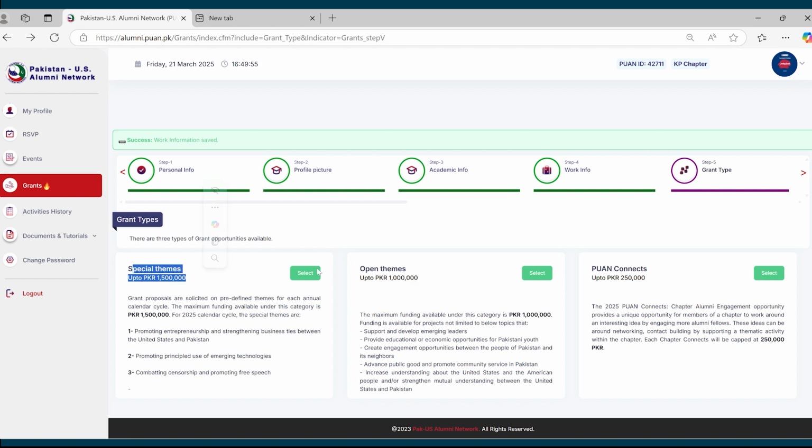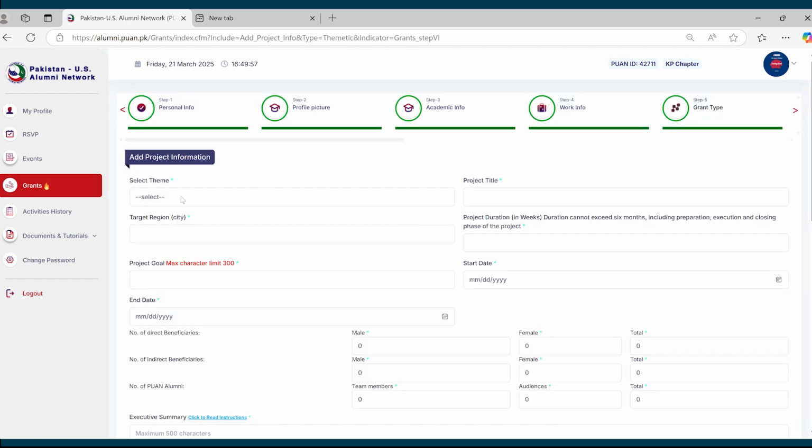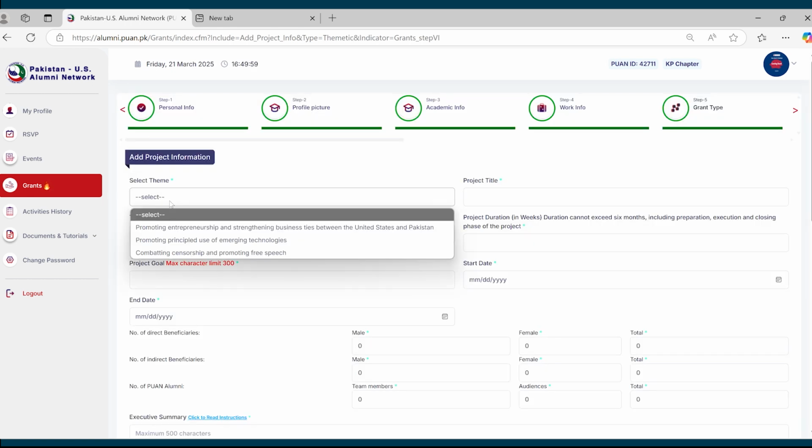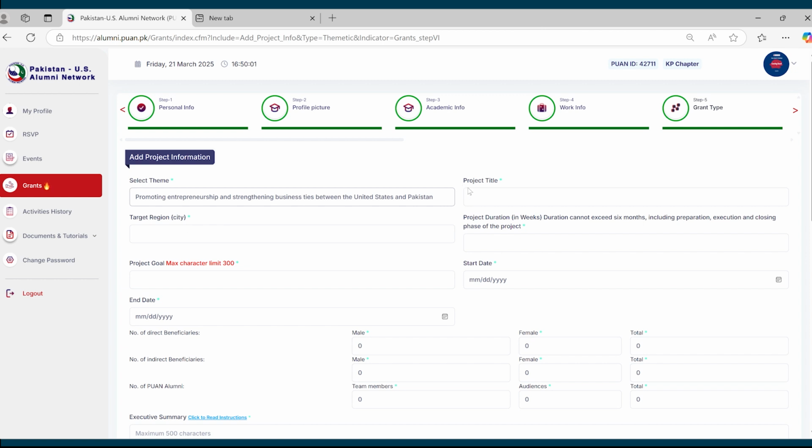Coming back to special themes, you would need to select your sub theme, then add your proposed project title, and then the target region or the city where you want to execute the project, and you need to be very specific about where exactly you want to execute your project. So you need to type in the relevant information over here.